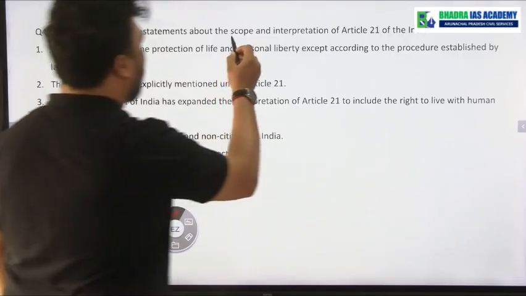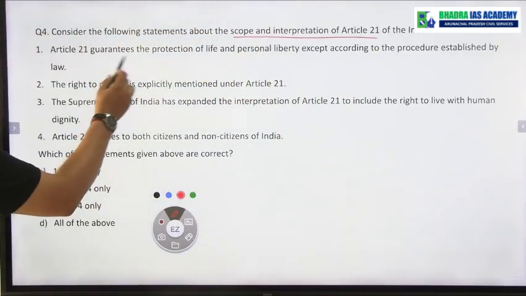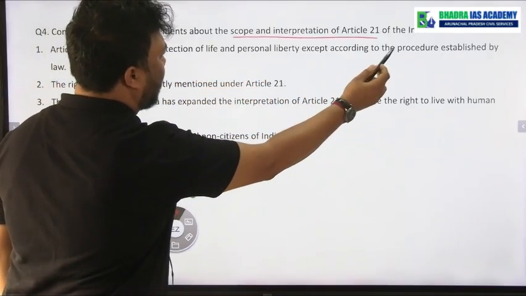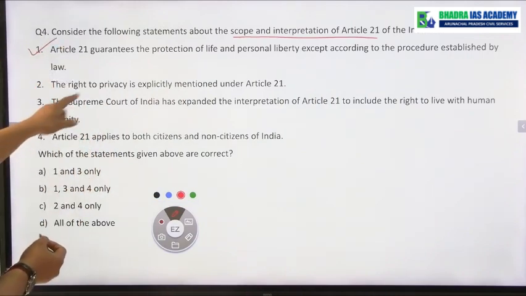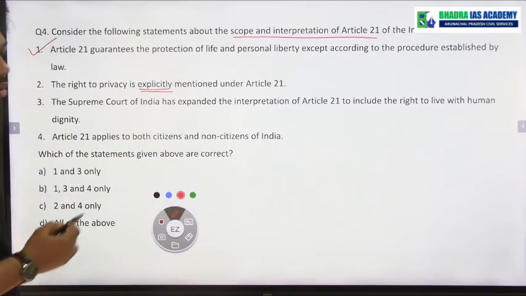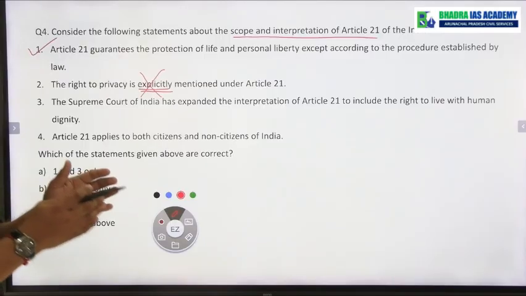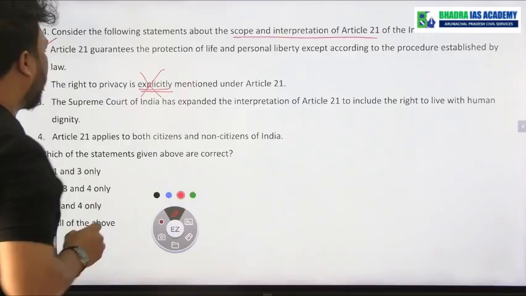This is regarding the scope and interpretation of Article 21. Article 21 guarantees the protection of life and personal liberty except according to the procedure established by law. Yes, this statement is correct. The right to privacy is explicitly mentioned under Article 21. No, right to privacy is not explicitly mentioned, it is implicitly mentioned under Article 21. That is why statement number 2 is wrong.